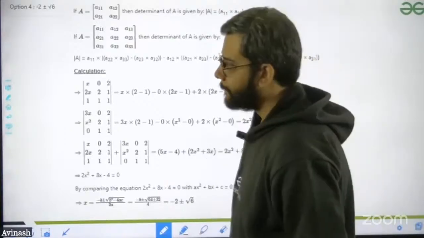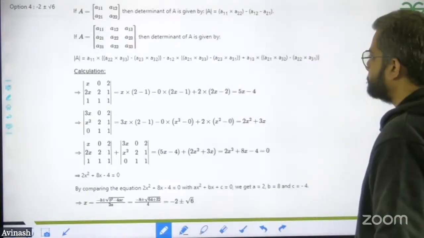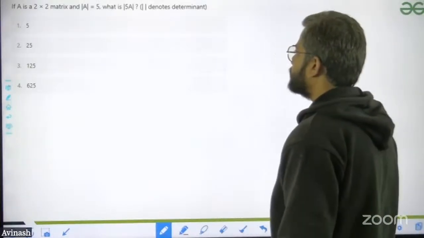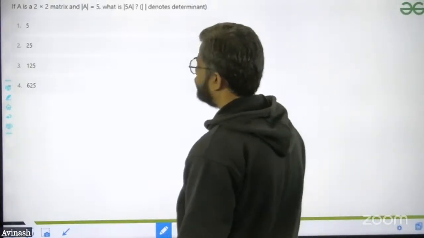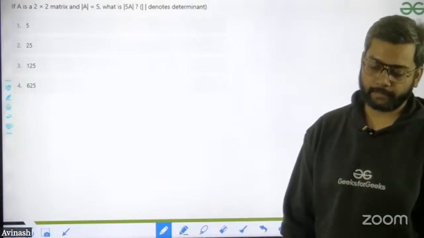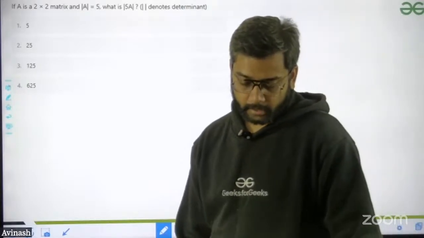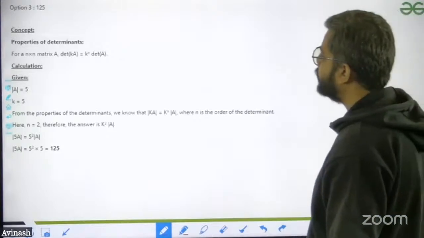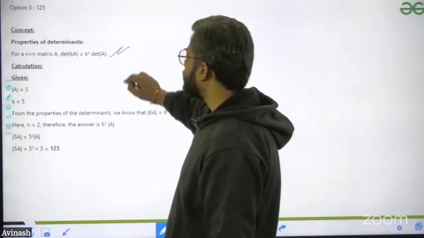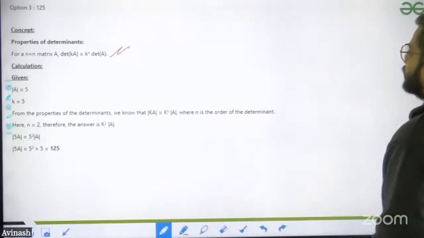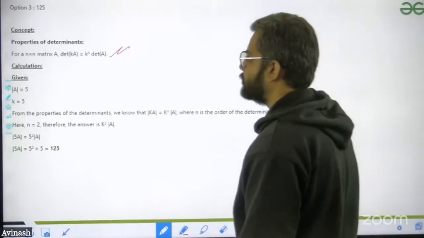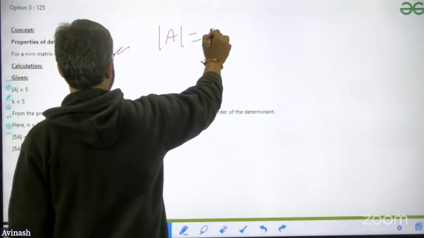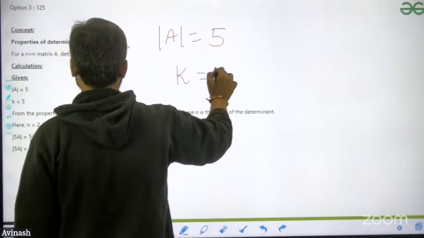Okay, next question. A is a 2 cross 2 matrix, mod A is equal to 5, then what is the value of mod 5A? See, this is the third time this question is repeating, so I'm just showing you the answer. The formula, I hope you remember: determinant of kA is equal to k to the power n times determinant of A. The determinant of A is given as 5, and k is given as 5.